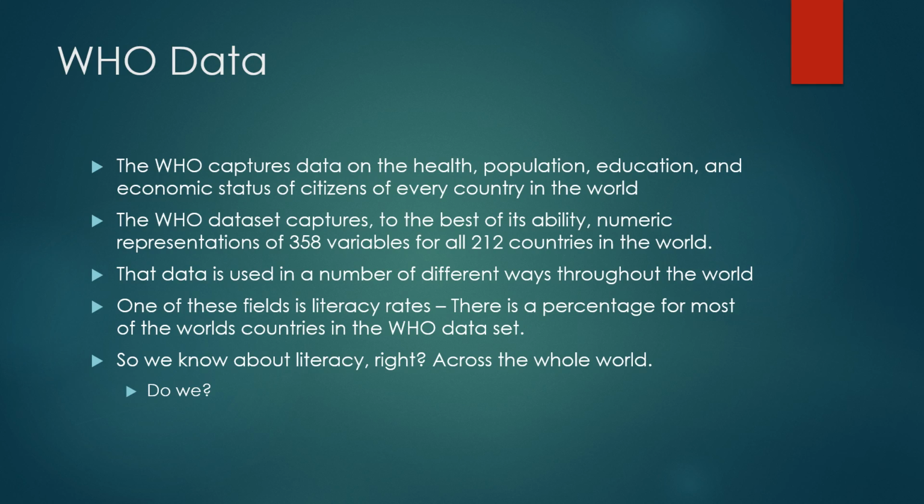Okay, one of the first fields in the data set, I think it's field number 5, is the literacy rates. And literacy rate is basically a percentage on a scale of 1 to 100, and it's supposed to represent the percentage of people who can read and write in a particular country. Okay, so if we gather that data about all 212 countries in the world, that's all we need to know about literacy, right? I'm not sure it is, actually.